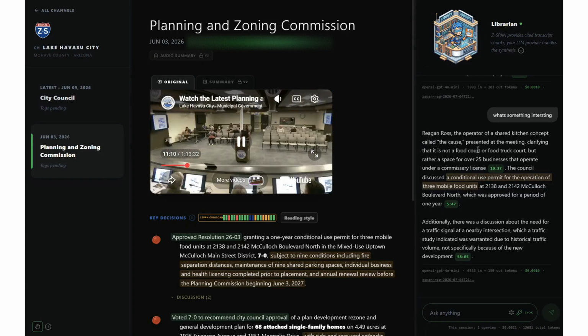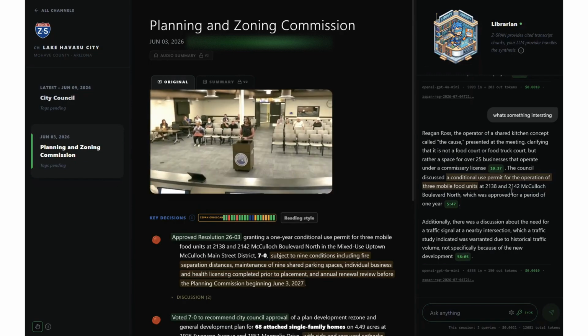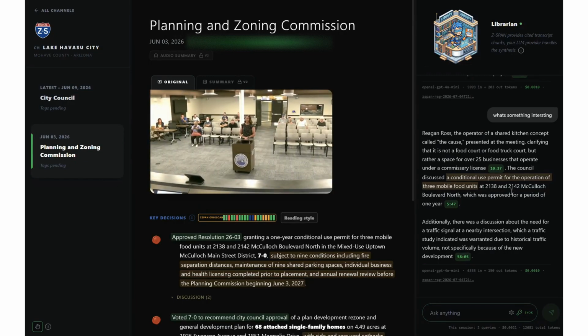I believe there's been a little confusion as it being a food truck court, compared to the other two properties located in town. I would not identify The Cause as similar in regard, other than we have a commissary license that they can use. Our primary purpose is not a bar. We do not have a liquor license. It's not primarily a dining establishment. First and foremost, we are a shared kitchen that relies on economic development. That is our complete business model.